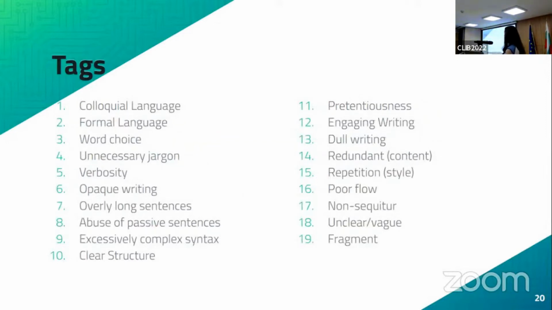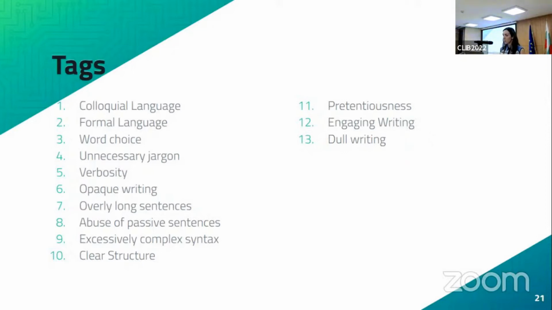And if we skim quickly through the list, you'll see that we tried including tags that refer to different linguistic dimensions. So for example, we've got colloquial language, formal language. This refers to the lexical dimension. Tag number 8 and 9, abuse of passive sentences, excessively complex syntax. Those are tags that refer to the syntactic qualities of the paper. But we also have more broader kind of tags, such as tag number 11, pretentiousness, and tag number 12, engaging writing.